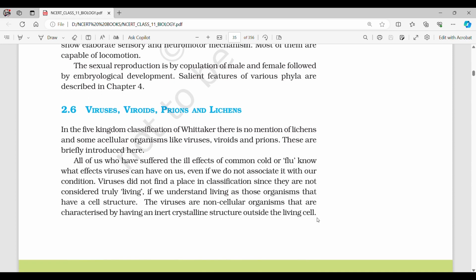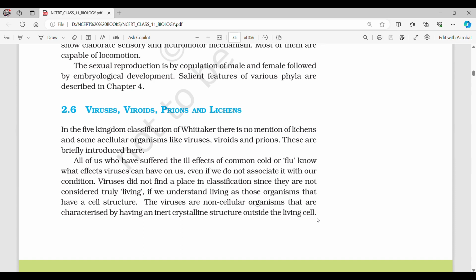2.6 Viruses, Viroids, Prions, and Lichens. In the five kingdom classification of Whittaker, there is no mention of lichens and some acellular organisms like viruses, viroids, and prions. These are briefly introduced here. All of us who have suffered the ill effects of the common cold or flu know what effects viruses can have on us, even if we do not associate it with the condition. Viruses did not find a place in classification since they are not considered truly alive.